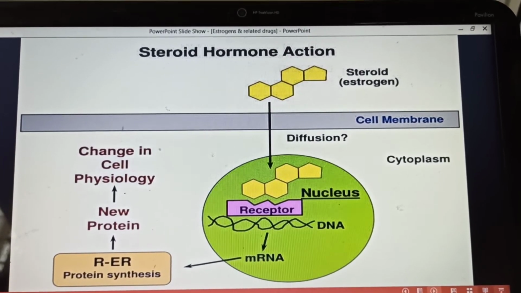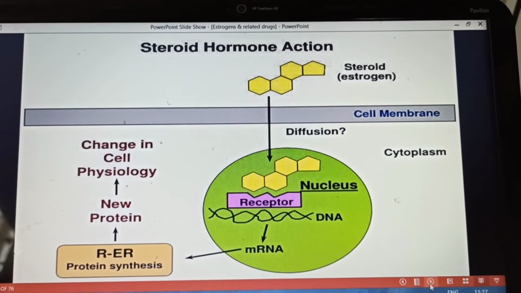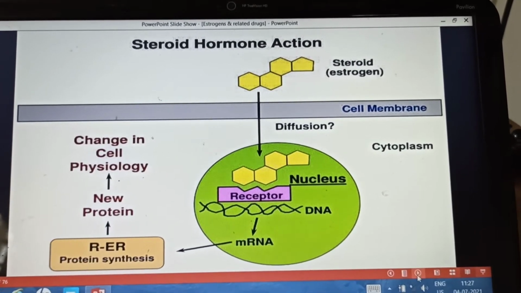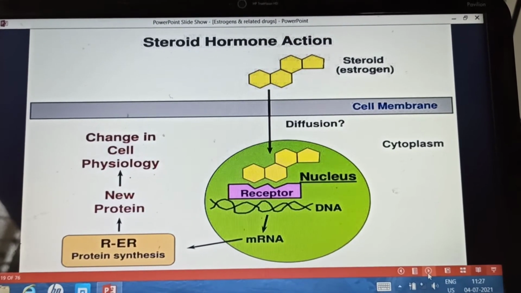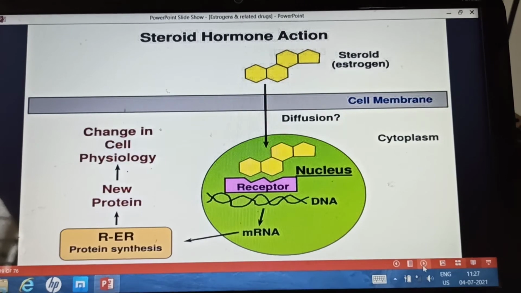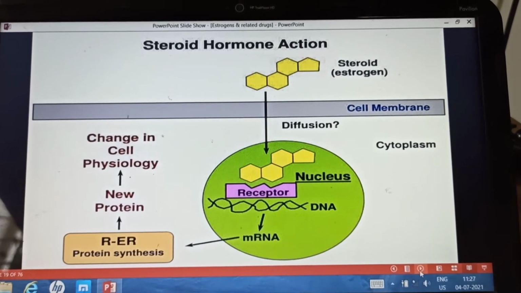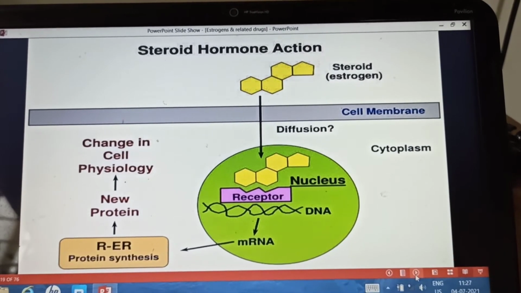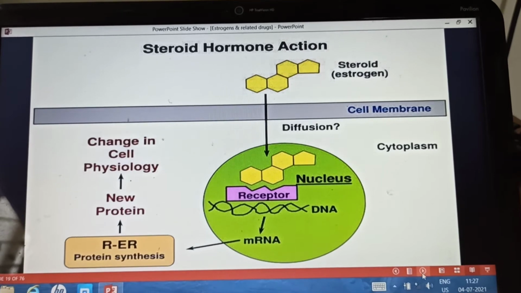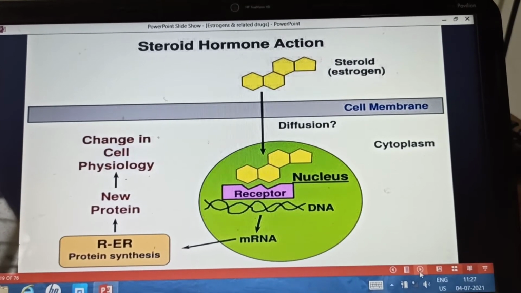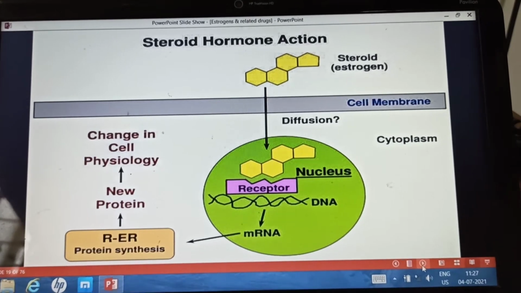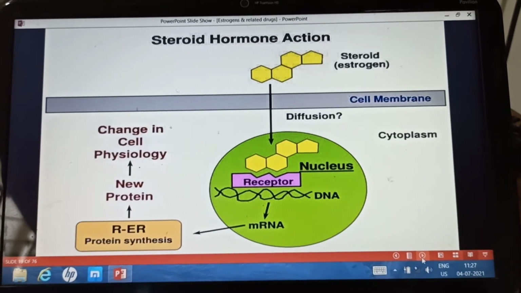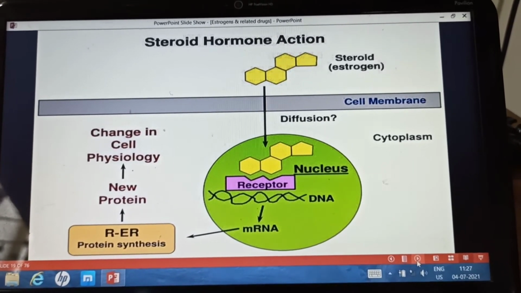Now coming to the molecular mechanism of action of the steroid hormone receptor. Here we are seeing about the estrogen. It enters the cell through the cell membrane, diffuses through the cytoplasm, and enters the nucleus. It binds to the nuclear receptors, that is the estrogen receptors, estrogen receptor alpha or beta, which are located in the nucleus of the target cells. Once the hormone binds to its receptor, there is a conformational change in the hormone receptor complex, and it binds to the estrogen responsive element of the target gene.